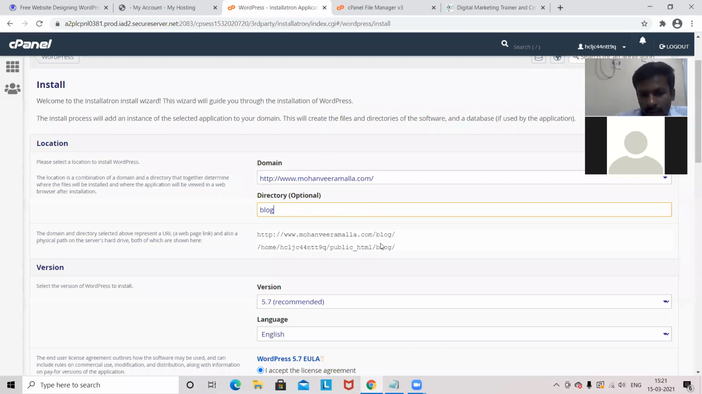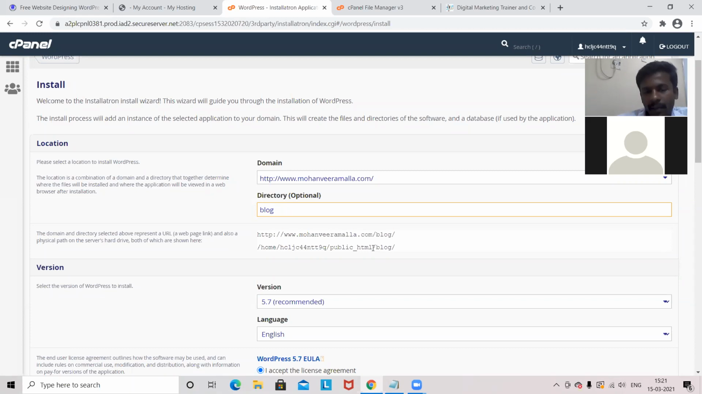So here, in this particular blog, that means in the public HTML folder only, your website files will be available. That means whenever people go online and search for your domain name, for example mohanviramala.com, or it may be dmmacademy.in or any other website, then your website should come directly. If that website is coming, then you can analyze that the files are available in public HTML.